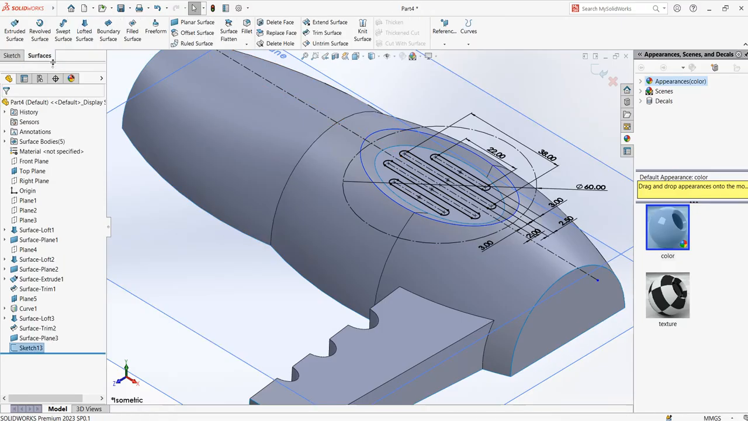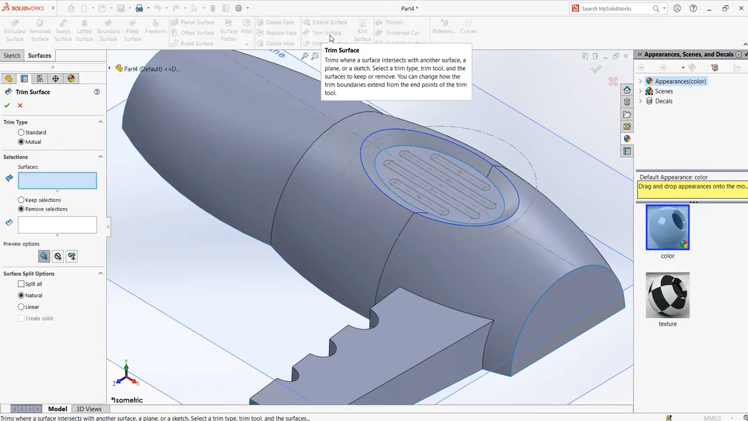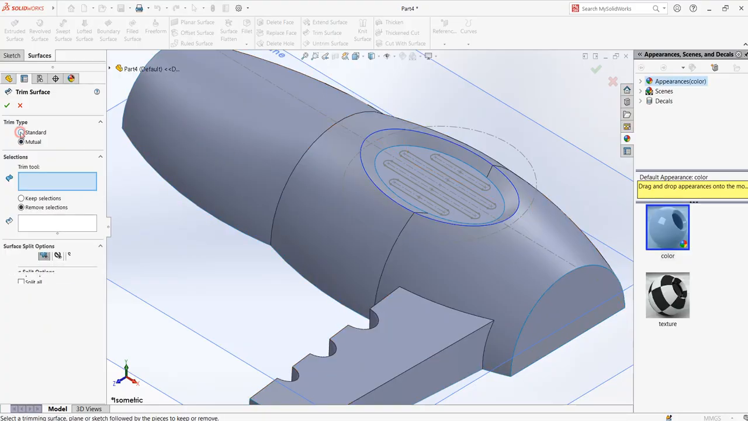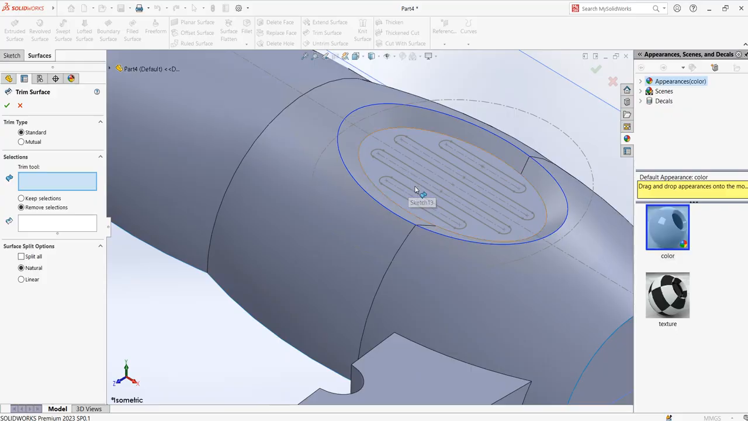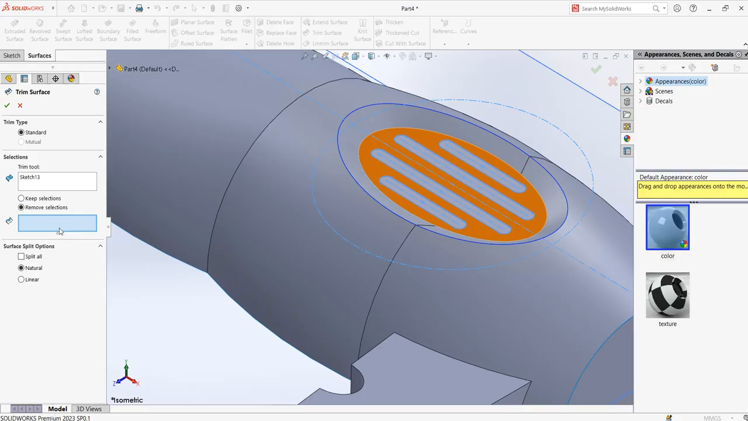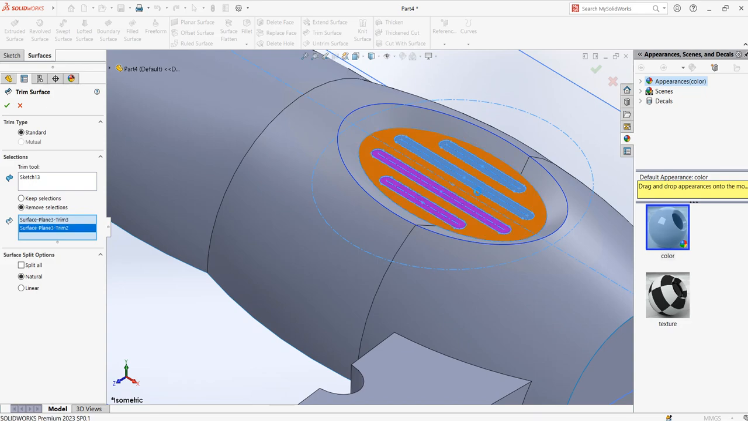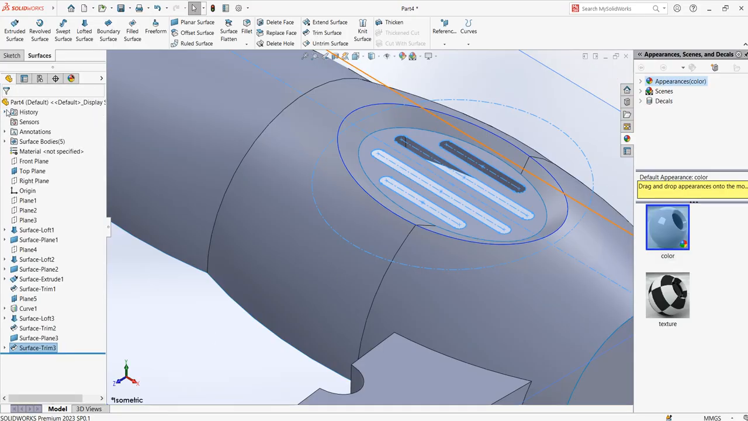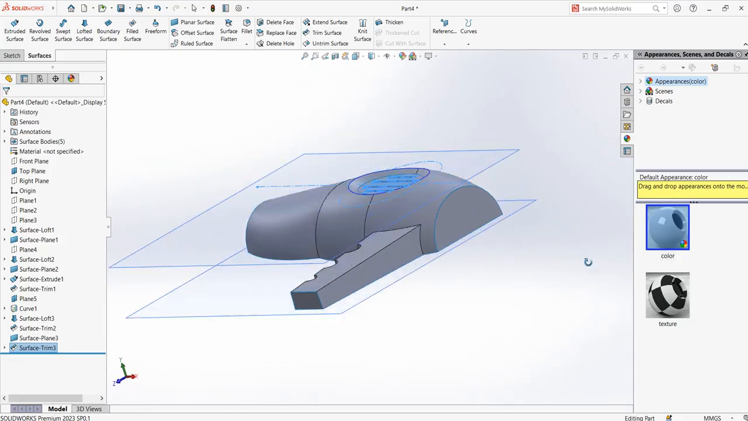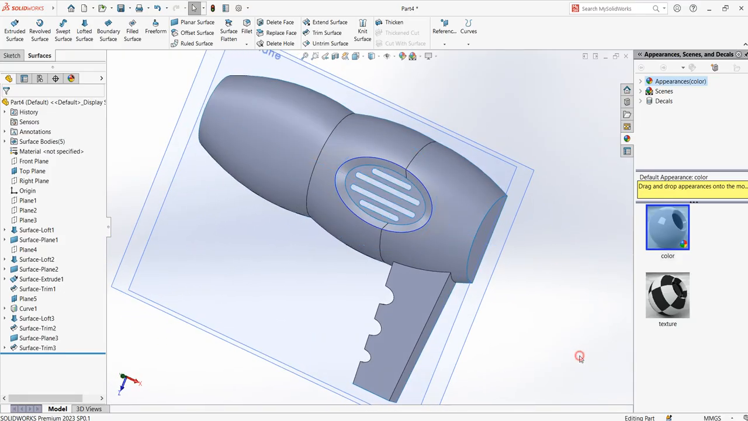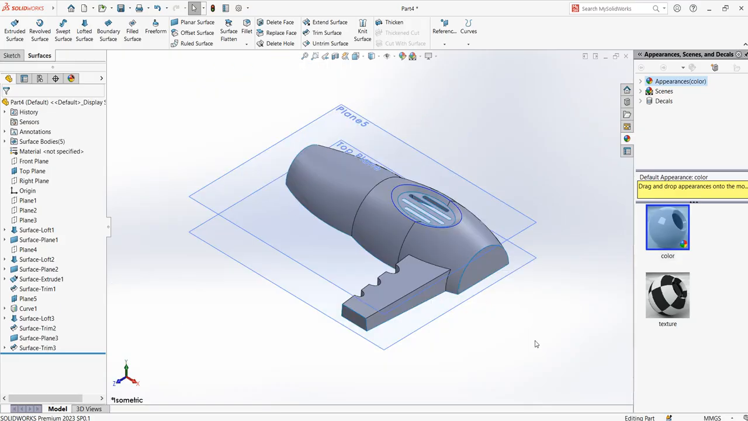Now you can exit the sketch, go to surface, and you can trim. This time I will use standard. The trim tool, I will use the sketch as the trim tool. And in the remove sections, I will choose to remove this, this, this and this. And say OK. See now. So that is it. You have made the vent as well.